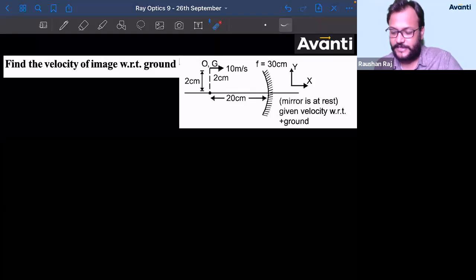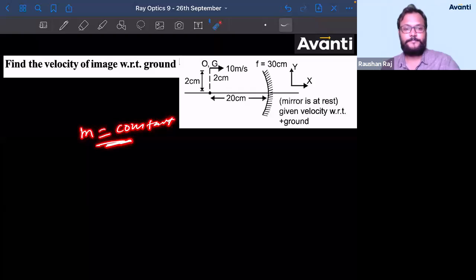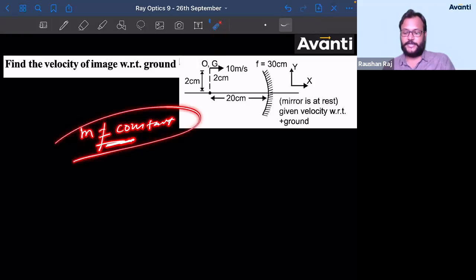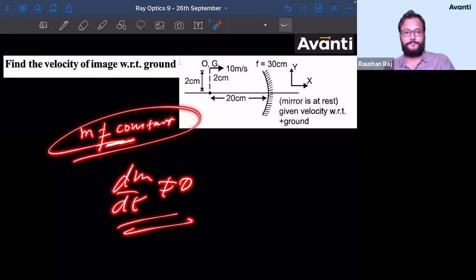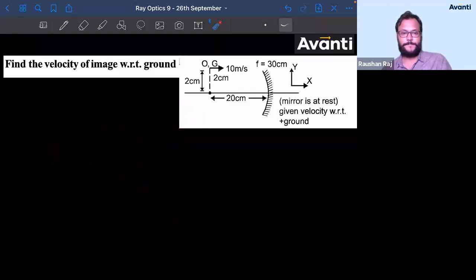Now tell me whether m will be constant here. Whether m will be constant here, bachcha log? M will not be constant here. dm by dt will not be constant here. Come on guys, use the formula.